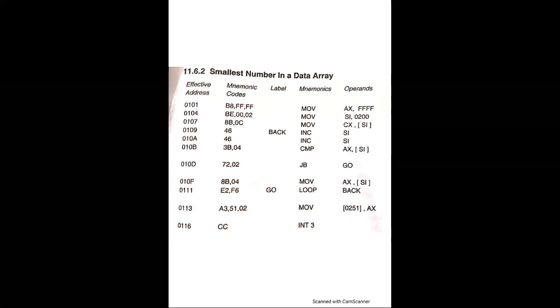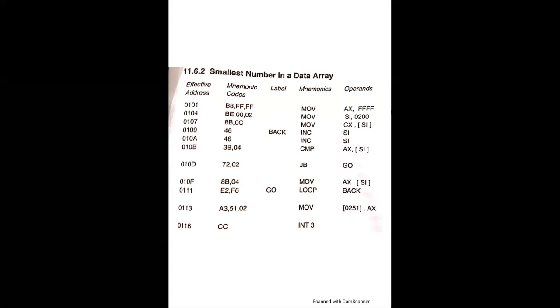Next address is 0104. Mnemonic code BE 00 02. Mnemonic is MOV SI, 0200. Memory address in SI. 0107, mnemonic code is 8B 0C. Mnemonic MOV CX, [SI]. The count is in CX now.